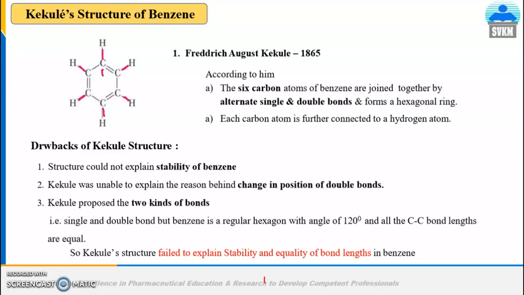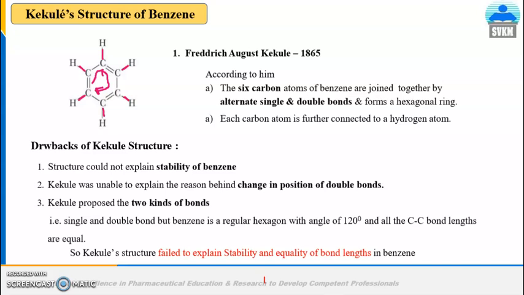Now what are the drawbacks of the Kekulé structure? The Kekulé structure could not explain the stability of the benzene structure. Later on the idea of resonance was invented, and resonance explained the stability of the benzene structure. Kekulé was also unable to explain the reason behind the change in position of the double bond. Why is there a change in the position of the double bonds, why do they circulate, or why is there delocalization of electrons of the double bonds? This could not be explained by Kekulé.